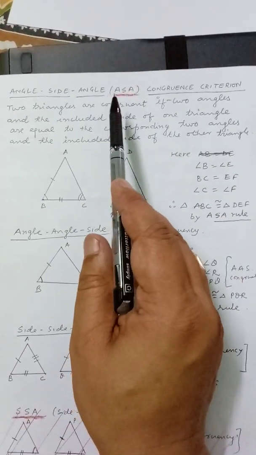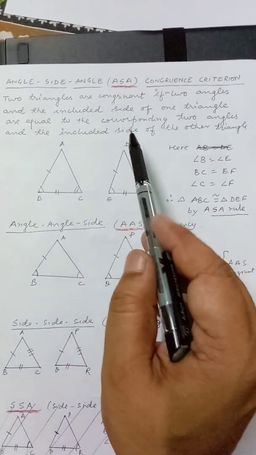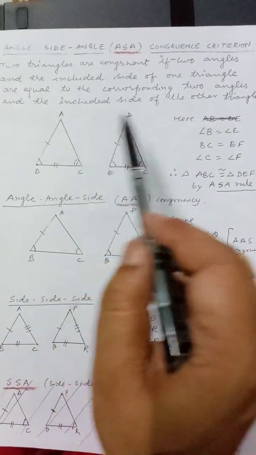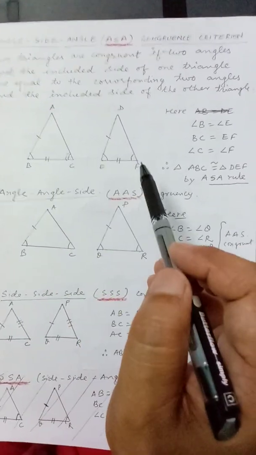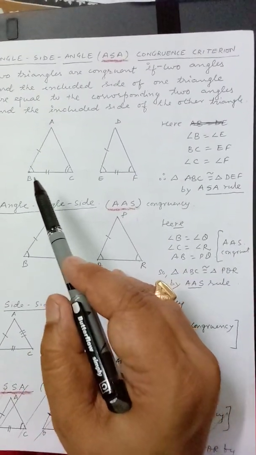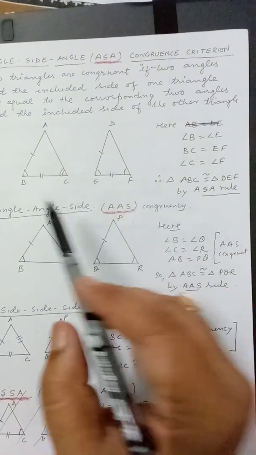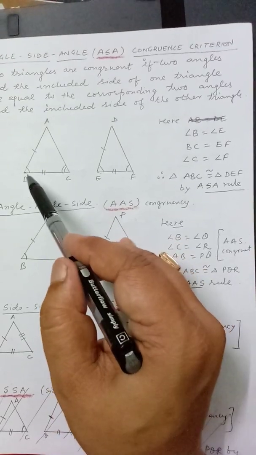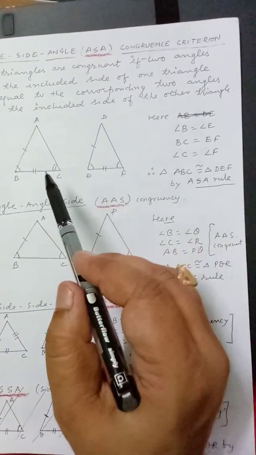In the previous criteria we had two sides and an included angle; here we have two angles and one included side of one triangle equal to the corresponding two angles and the included side of the other triangle. Let's see this example. ABC and DEF are two triangles. Here angle B is equal to angle E, clear? Then BC is equal to EF, and angle C is equal to angle F.